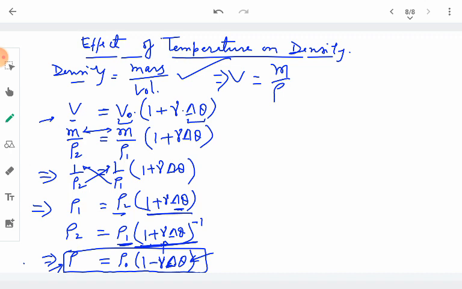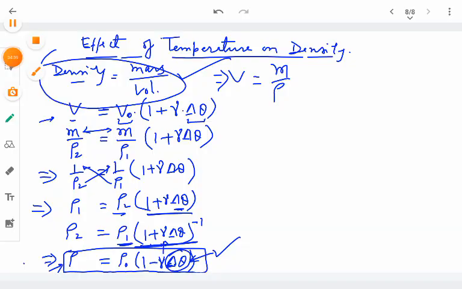The same mass of the substance is now occupying a larger volume, so the density will decrease with increase in volume. So this remains the direct relationship between the density and the temperature change.